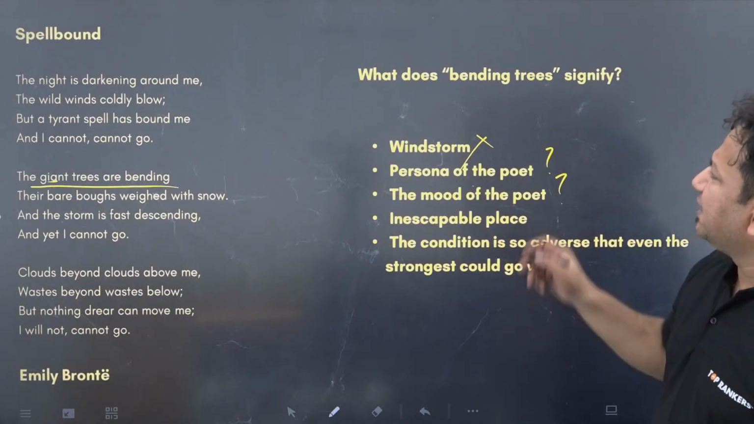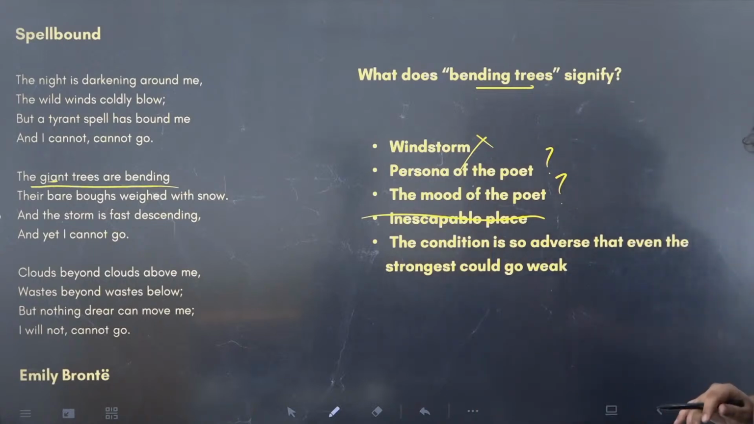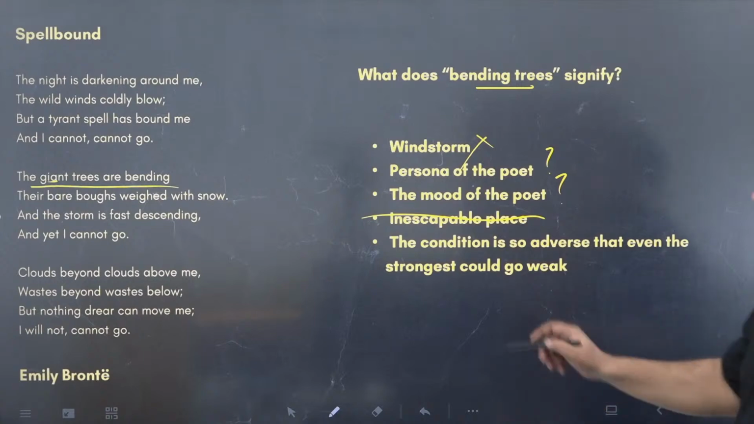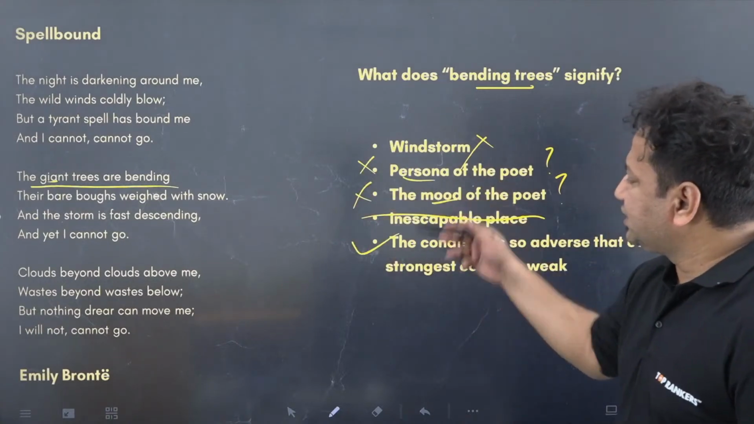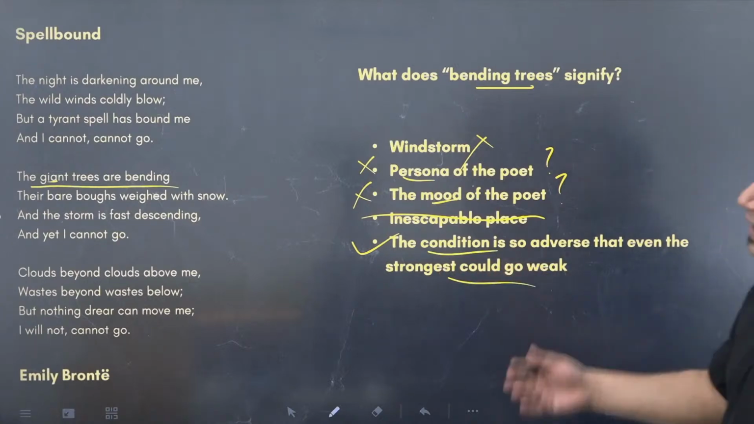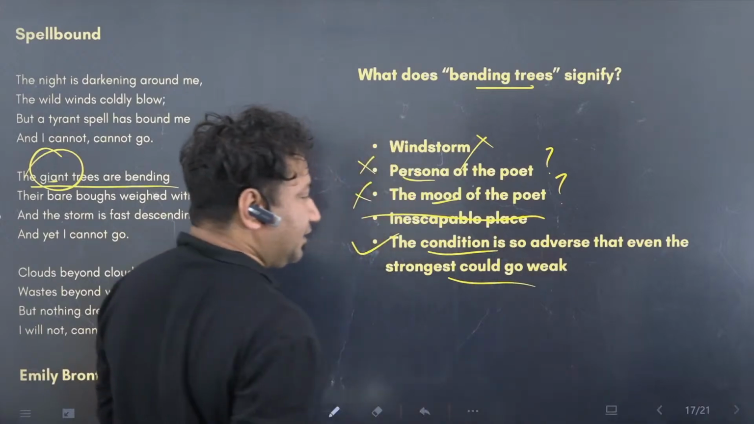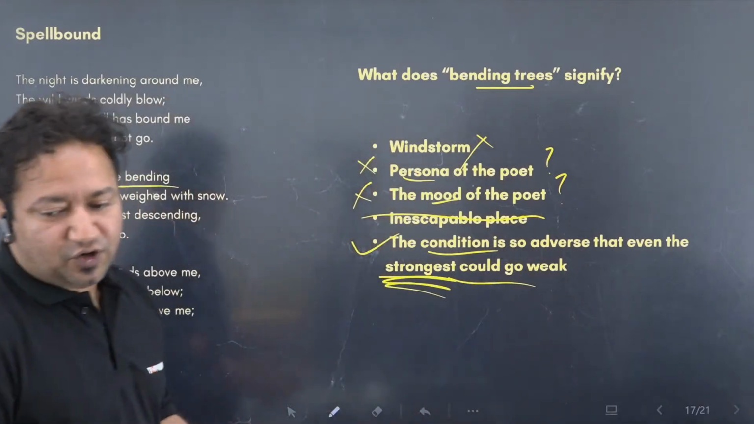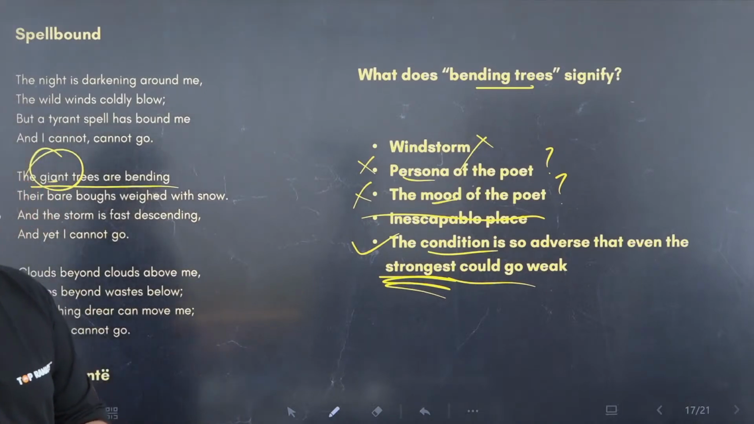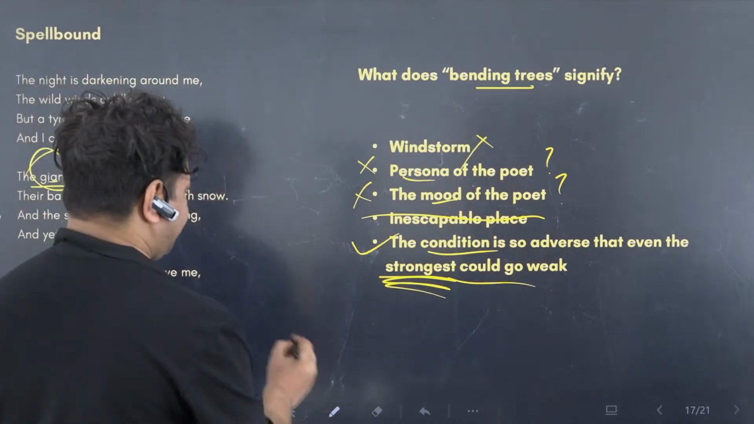Inescapable place. No, bending trees has no correlation with place, so it cannot be the correct answer. Condition is so adverse that even the strongest could go weak. Exactly. Persona and mood are too generic, but this one is too specific. And the word giant makes you understand that they're talking about something which is strong, strength. So D is clear. Pragya. Persona. Okay, what is persona? Nice question.